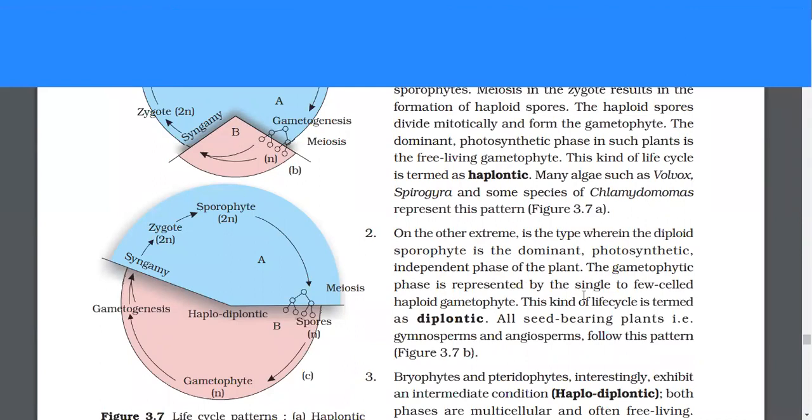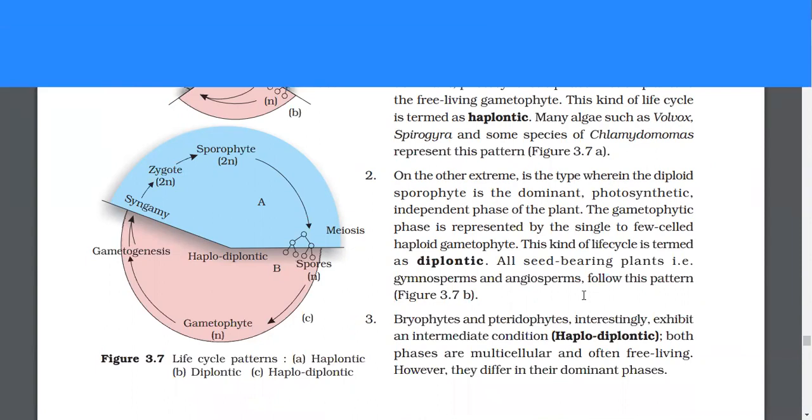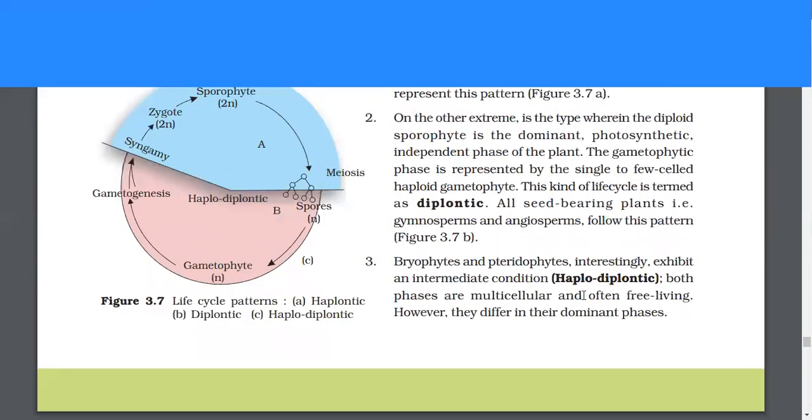On the other extreme is the type wherein the diploid sporophyte is the dominant photosynthetic independent phase of the plant. The gametophytic phase is represented by the single to few celled haploid gametophyte. This type of life cycle is termed diplontic. All seed-bearing plants, that is gymnosperms and angiosperms, follow this pattern. Bryophytes and pteridophytes, interestingly, exhibit an intermediate condition, haplodiplontic.